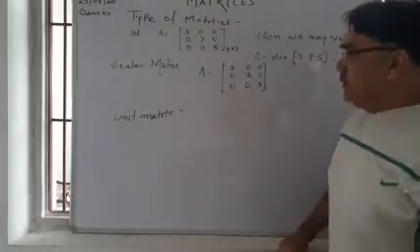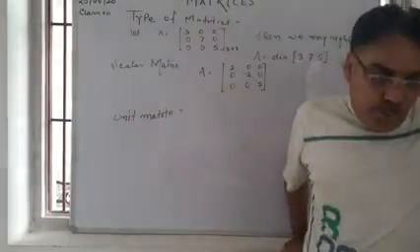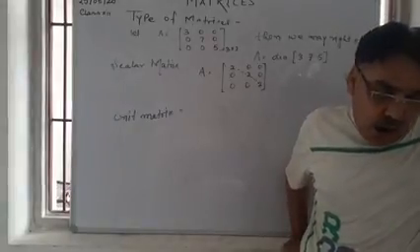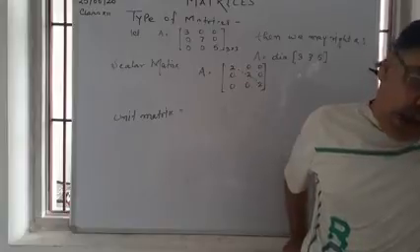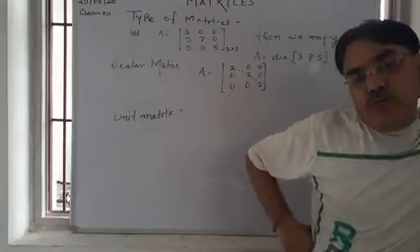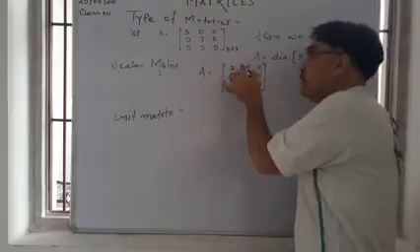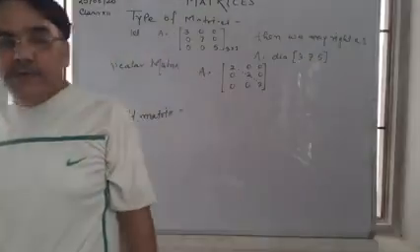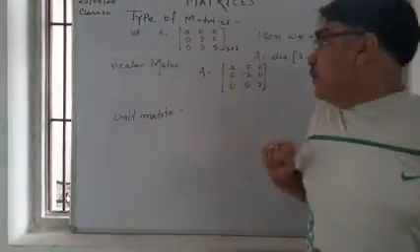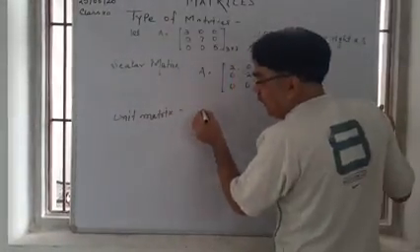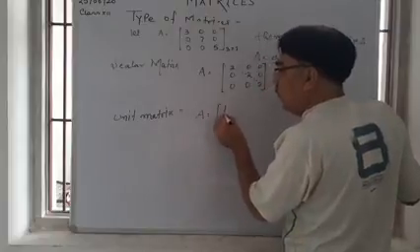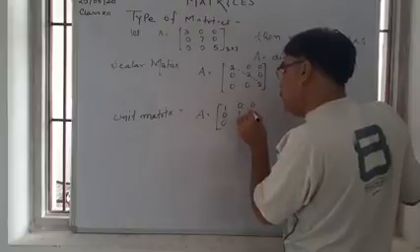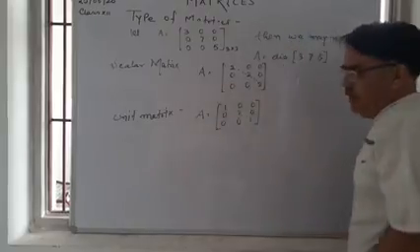Now, unit matrix. A unit matrix is a square matrix in which all the non-diagonal elements are zero, and all the diagonal elements are identity, that is, one. For example, A is equal to the matrix with rows 1 0 0, 0 1 0, 0 0 1.